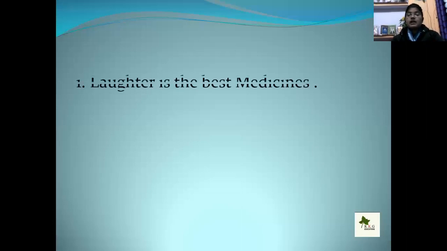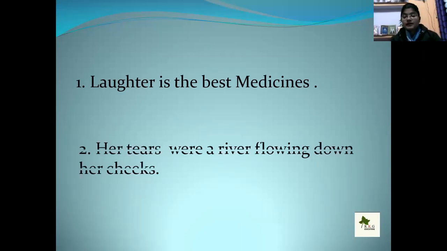Now next, laughter is the best medicine. Second one is, her tears were a river flowing down her cheeks. In these two examples, we are trying to show that two unlike objects are shown as identical. It calls attention to the similarities of two unlike things by treating them as identical.